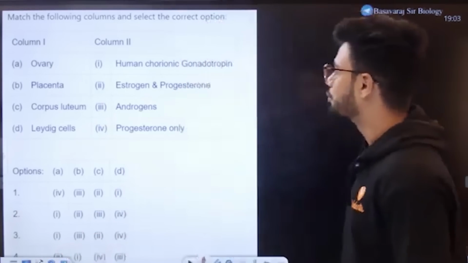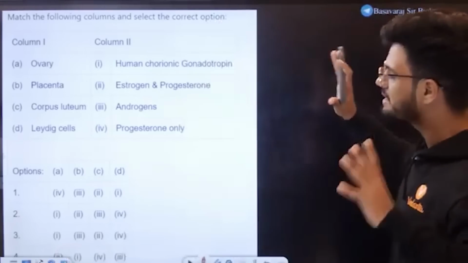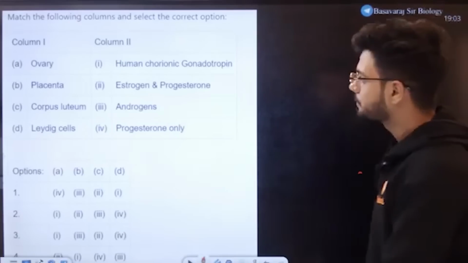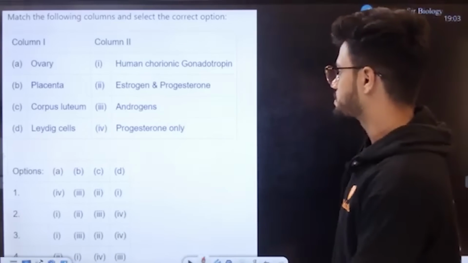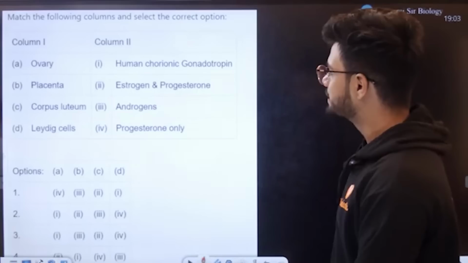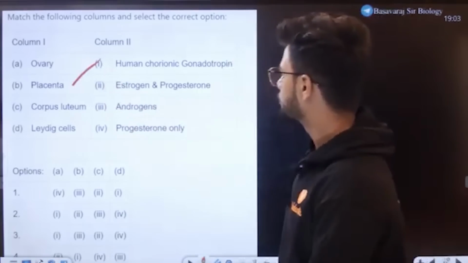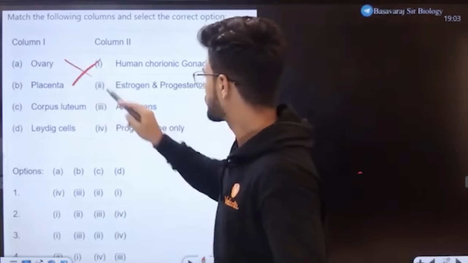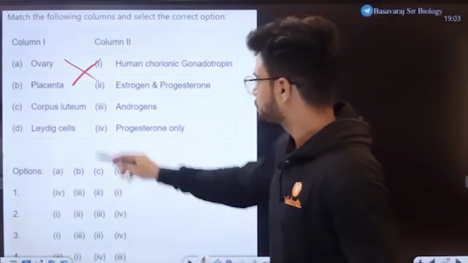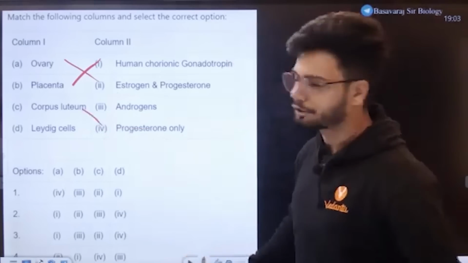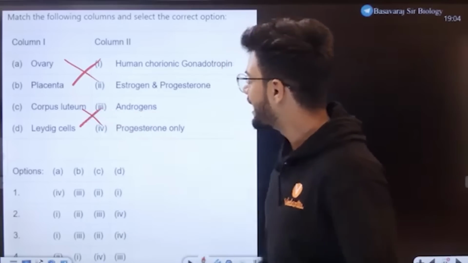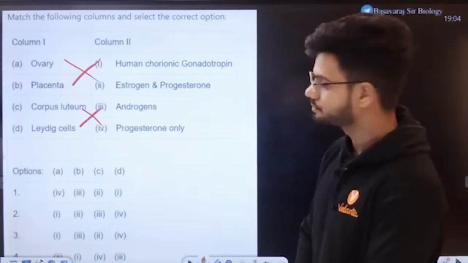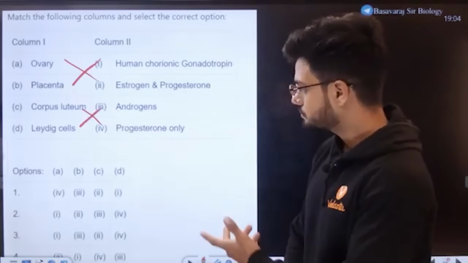See this question again on the board. Match the following. Very, very simple question from this human reproduction chapter. Ovaries, what do they produce? Obviously, estrogen and progesterone. Placenta, hCG. Corpus luteum, progesterone only, helps in maintaining the endometrium layer. Leydig cells, androgen. Leydig cells produce androgen, obviously. Answer in the chat.